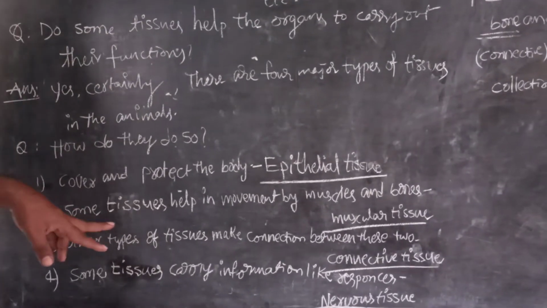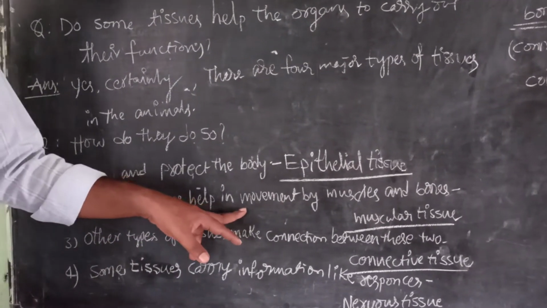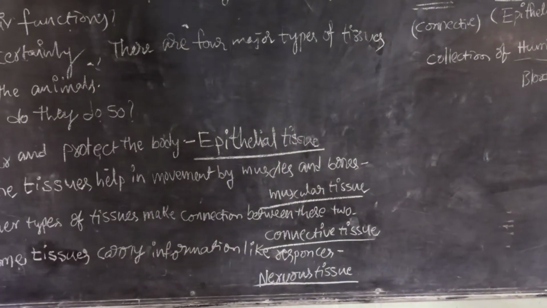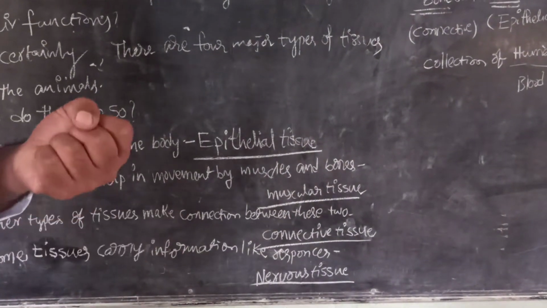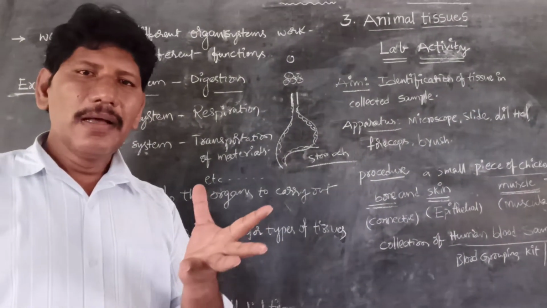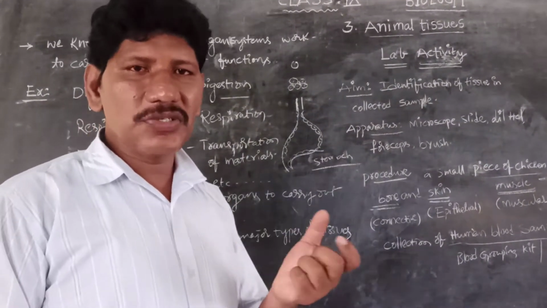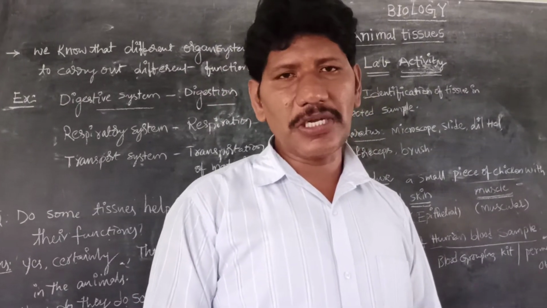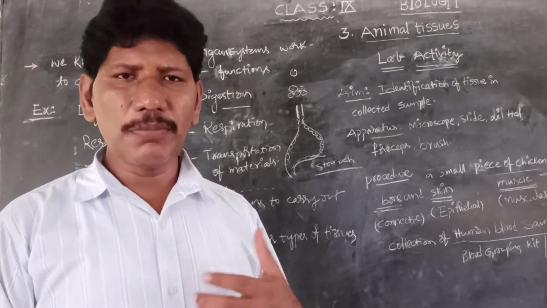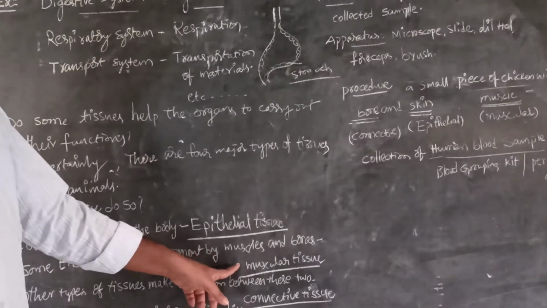Next, some tissues help in movements with the help of muscles and bones. This is called muscular tissue. With the contraction and relaxation of the muscles in association with bones, we can move from one place to another, which we call locomotion. With our forelimbs and hind limbs we are able to walk and do functions with the help of muscular tissue.